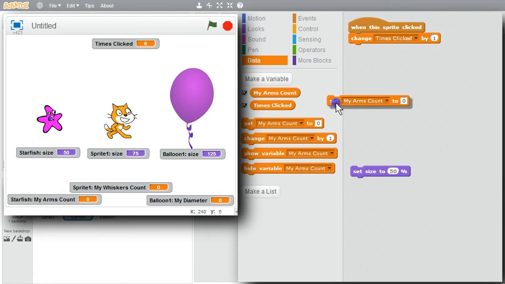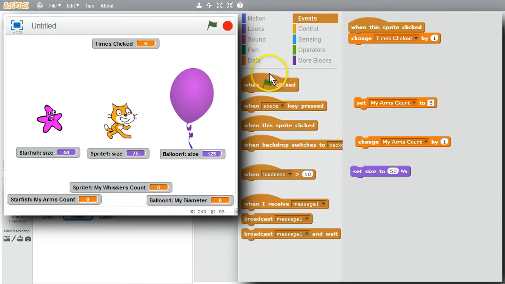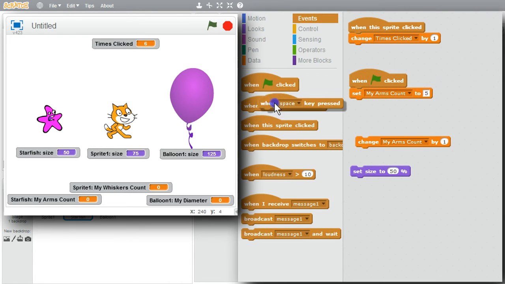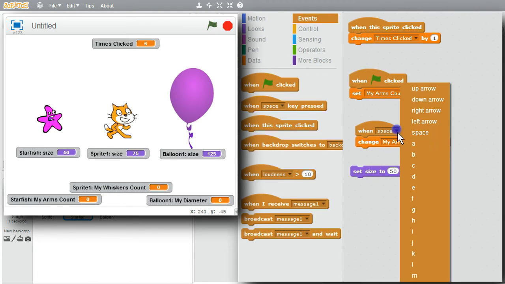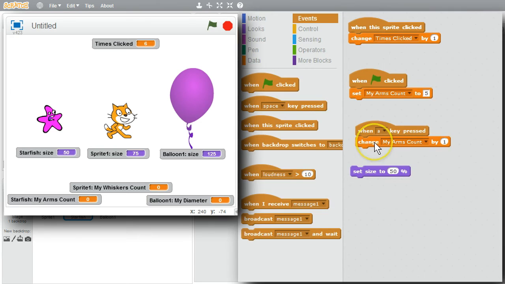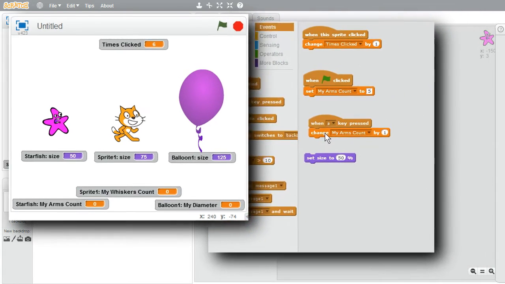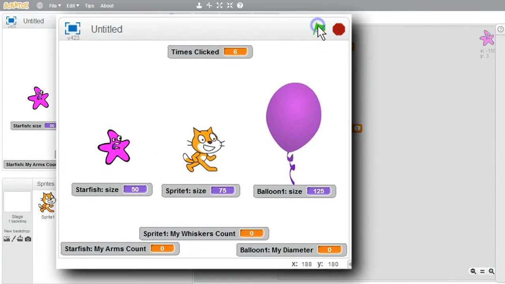Need to initialize my arms count. Change it to 5. When the A key is pressed, I want to change my arms count by 1. Go to Events, green flag clicked. Now when the green flag's clicked on, my arms count will be set to 5. And when the A key is pressed, my arms count will be increased by 1.